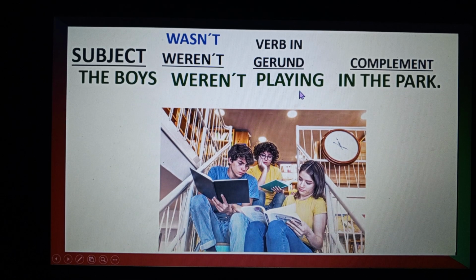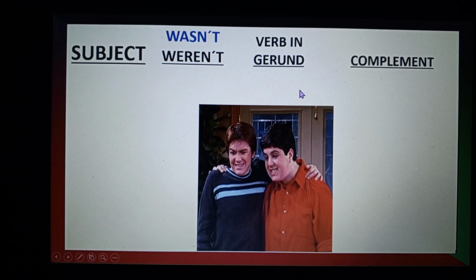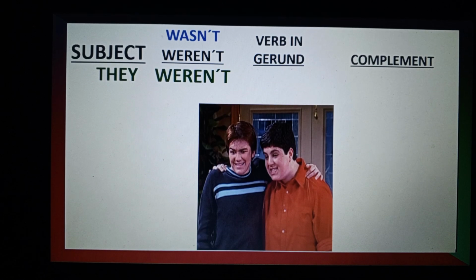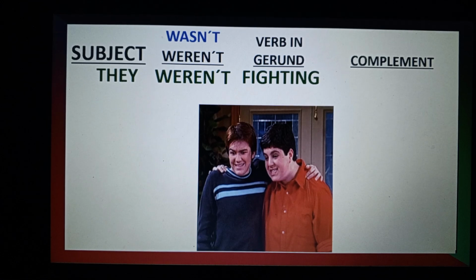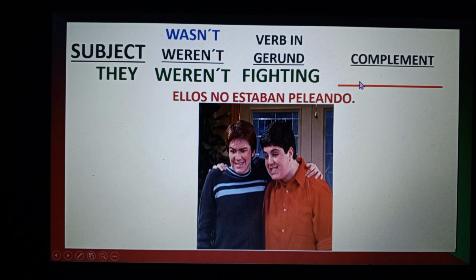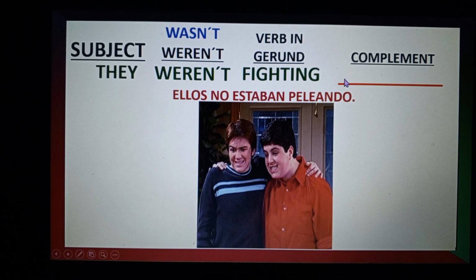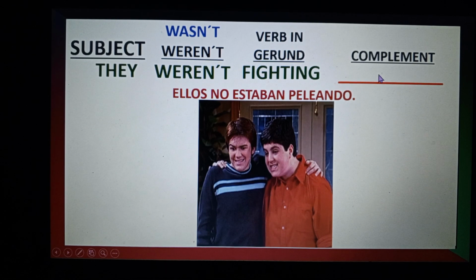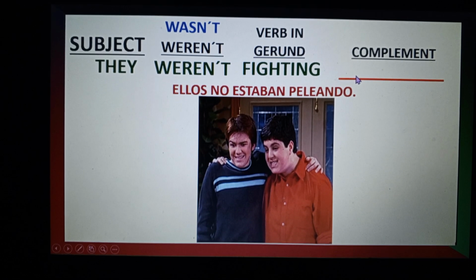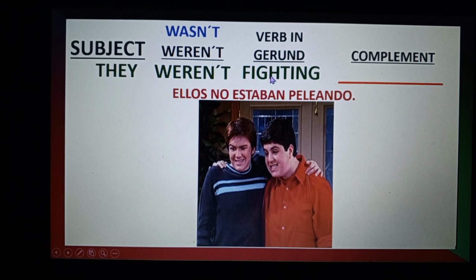Okay, the next example is they. They are plural, they weren't fighting, and that's it. As you can see, we have no complement here. Bien, como pueden ver aquí, chicos, no hay ningún complemento, simplemente dejamos así la oración, sin un complemento. ¿Por qué? Porque no es indispensable, la oración se entiende perfectamente, ¿ok?